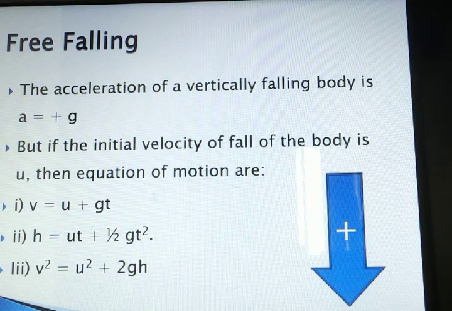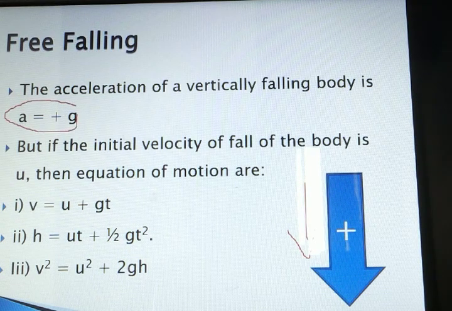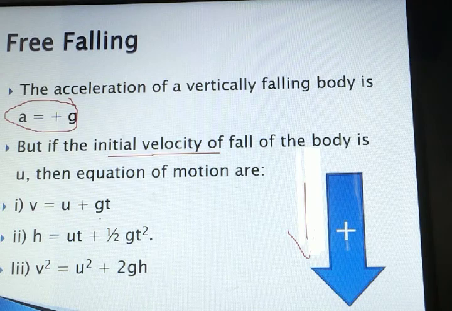Now whenever the object is falling down and the object is having some sort of initial velocity, we have to substitute a as plus g, acceleration as plus g. So the formulas will be v is equal to u plus gt, h is equal to ut plus half gt square, v square is equal to u square plus 2gh.